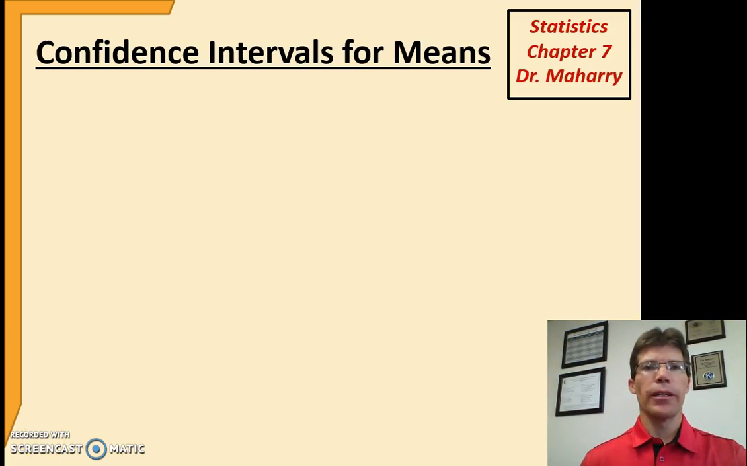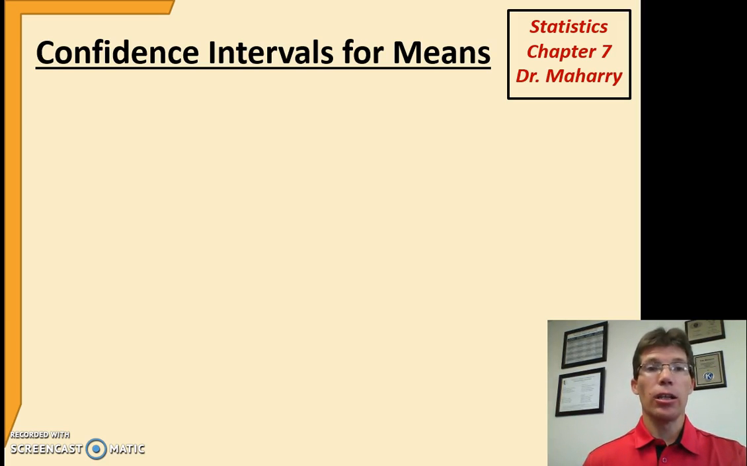In this video, we look at confidence intervals. We'll first look at confidence intervals for means, and then later in the chapter we'll talk about confidence intervals for proportions. So the idea of a confidence interval, sometimes called interval estimation in statistics, is we start with our point estimator, our best guess, usually our sample mean or our sample proportion.